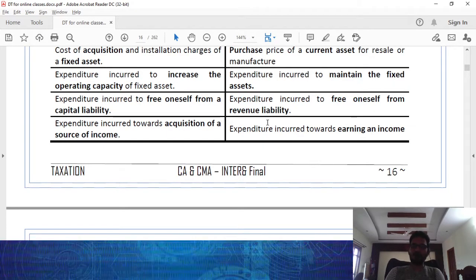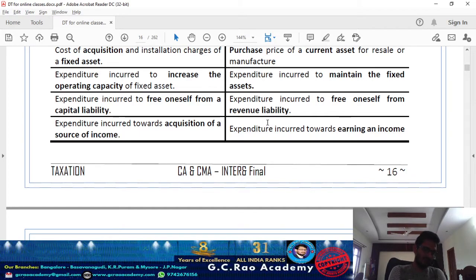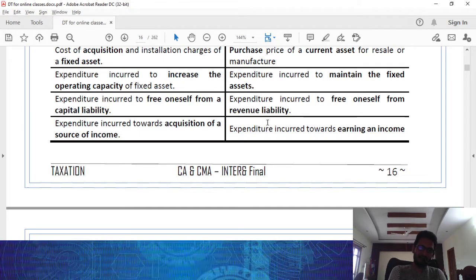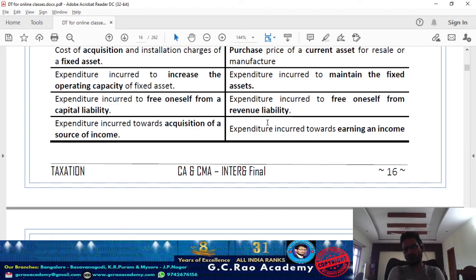And the expenditure incurred to maintain the fixed asset. So you are buying a building, and the repairs and maintenance you incur here and there to keep that capital asset in good condition, all such revenue repairs are revenue expenditure.